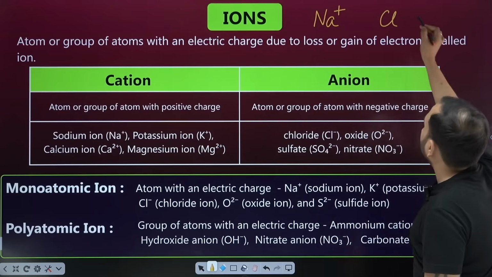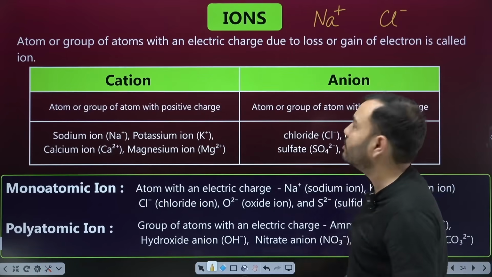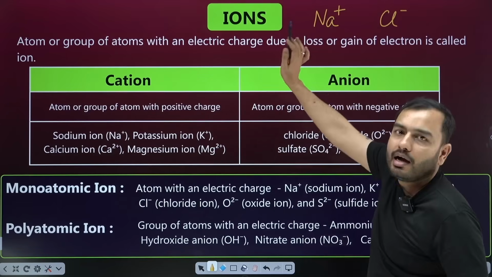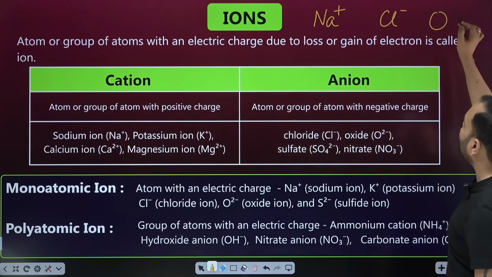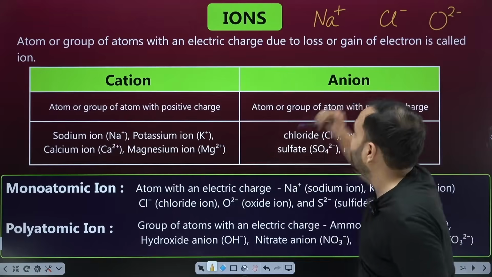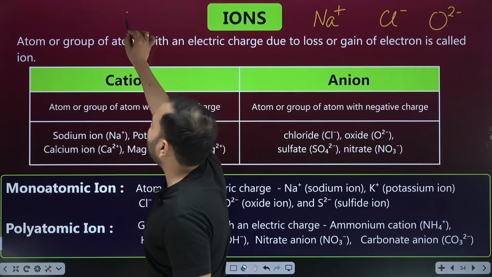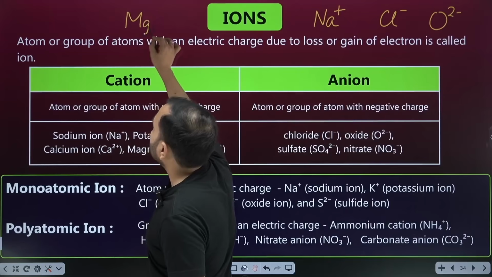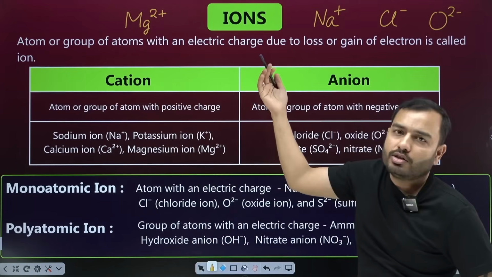A minus comes on it. So, that means what came on it? Negative charge. If a negative charge came, this becomes an ion. For example, suppose I have an oxygen atom. 2 negative charges come on it. If charge comes on top of an atom, an ion is formed. Suppose I have a magnesium atom, Mg. 2 positive charges come on it. Then also it becomes an ion.